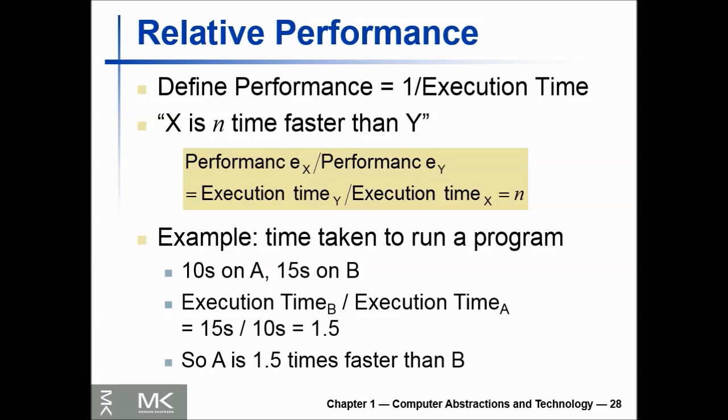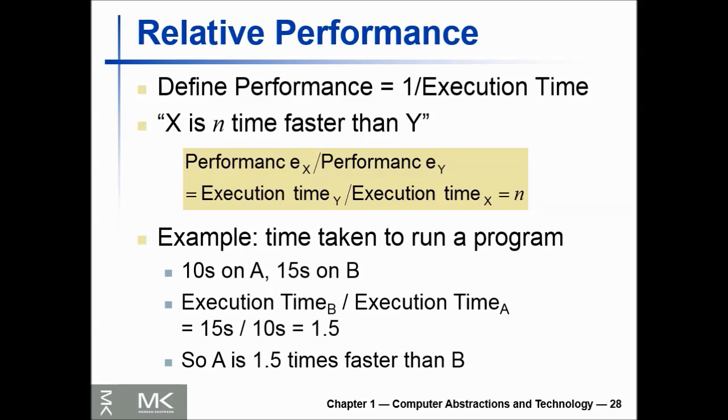Thus, we can relate performance and execution time for a computer system, that is, performance is equal to 1 over execution time. Both are inversely related to each other.